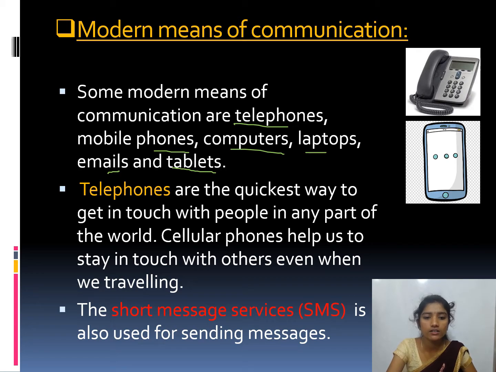Next, we'll see the first one, telephones. Yes, you can see here the telephone, children. Telephones are the quickest way to get in touch with people in any part of the world.